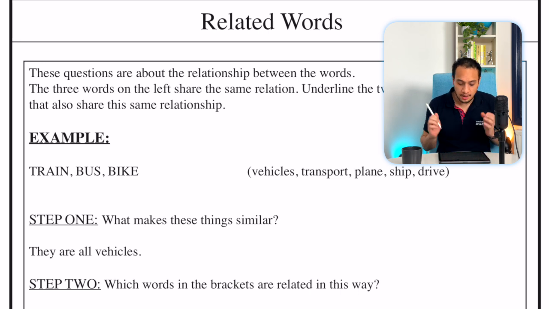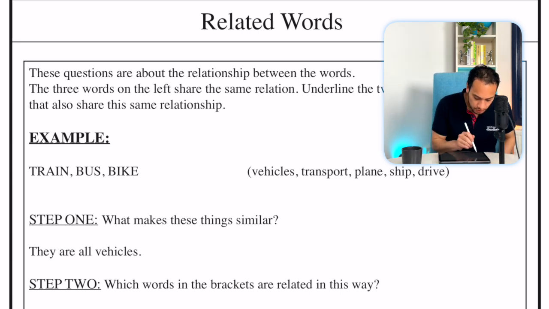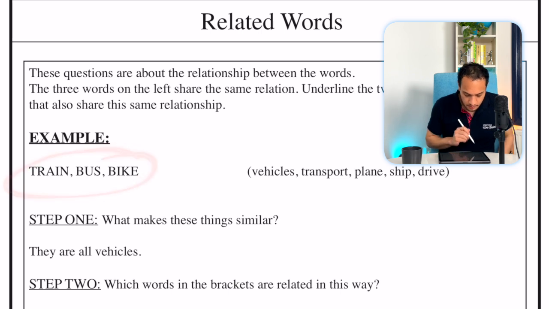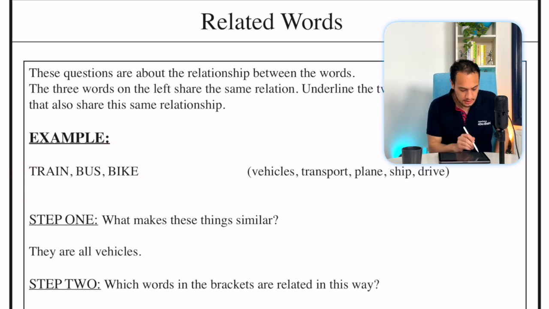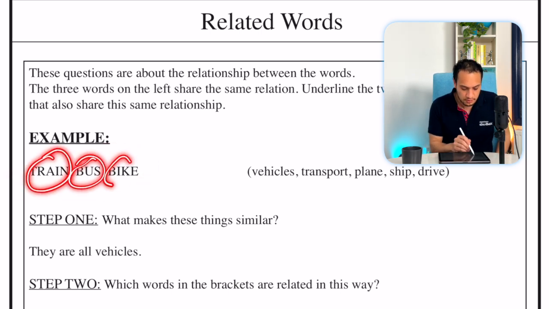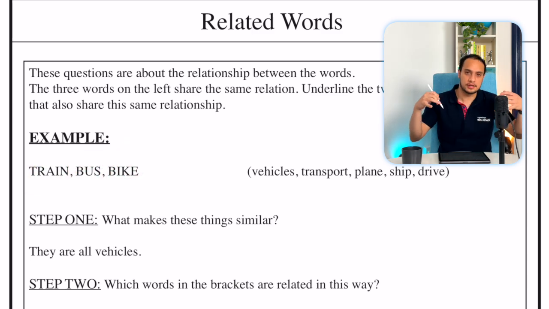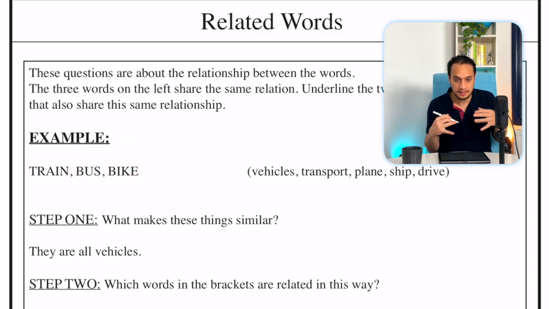These questions are about the relationship between the words. The three words on the left share the same relation. Underline the two words in brackets that also share this same relationship. You've got train, bus and bike in our example. So we first of all need to consider these as a group. We don't know what they are and we're going to work that out. So a train, bus and bike can be linked together by the fact that they're all forms of transport.